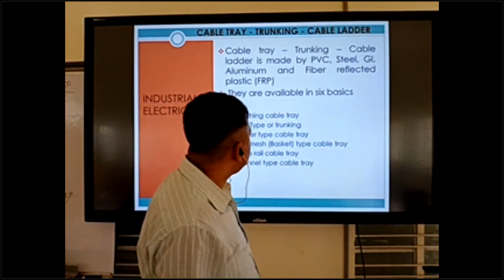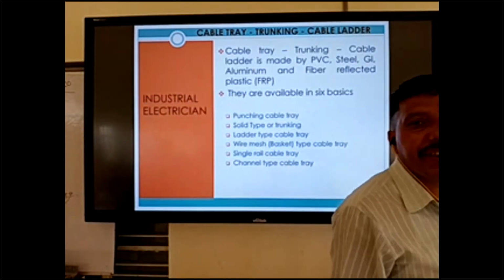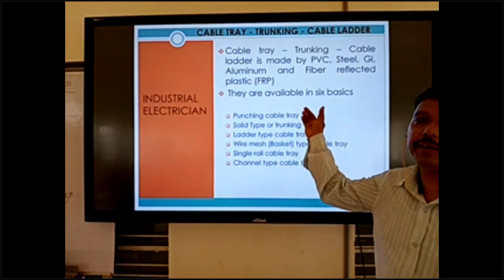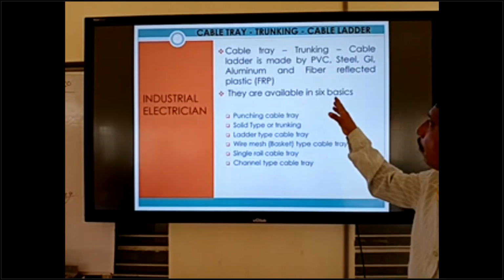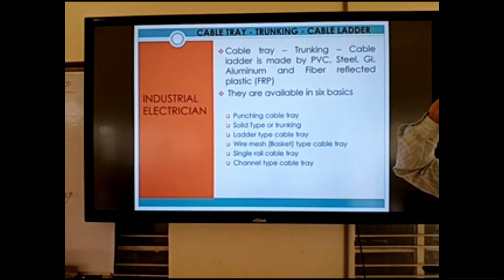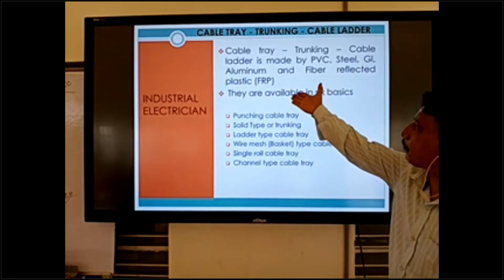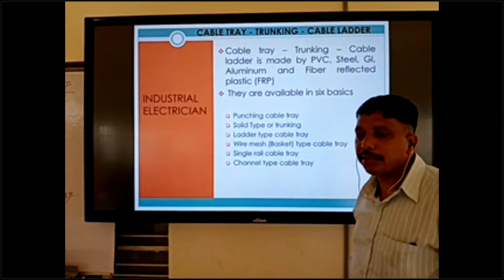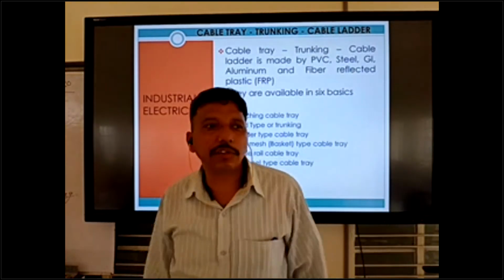And PVC type also. I am already showing the diagram. PVC type also, and aluminum type is also available. And fiber reinforced plastic, FRP. This is another type.